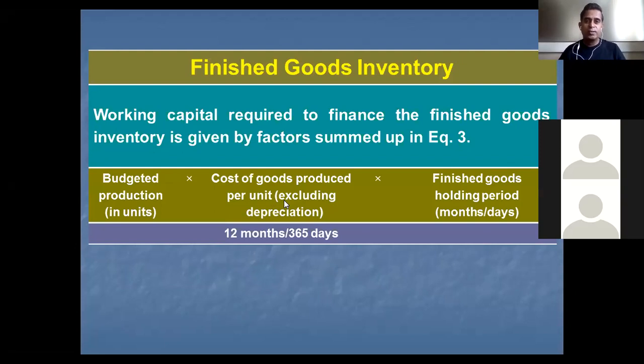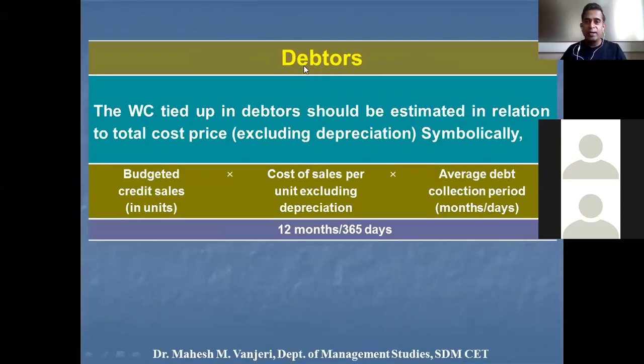Cost of production is considered in estimating finished goods inventory, and that cost of production includes 30,000 rupees per month. So we have considered it in calculating finished goods inventory as well as in estimating debtors. Debtors are budgeted credit sales in units multiplied by cost of sales. There is no separate information given on cost of sales, hence cost of production will be considered as cost of sales.